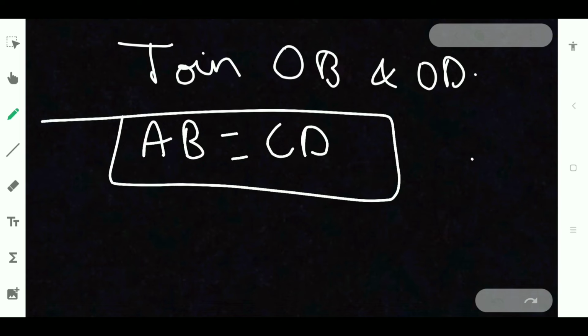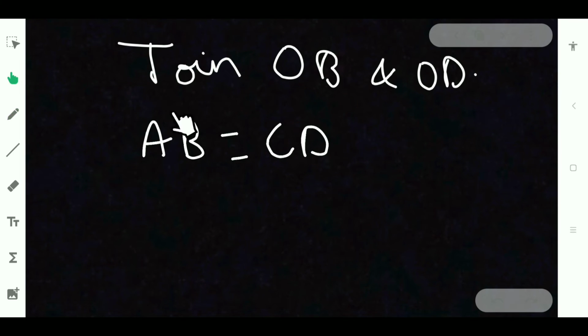Now, if AB is equal to CD, we know whatever we do on LHS, if we do on RHS, the condition satisfies when there is equals to in between. So let us see. I'll do half of AB is equal to half of CD. Both sides I am doing half.